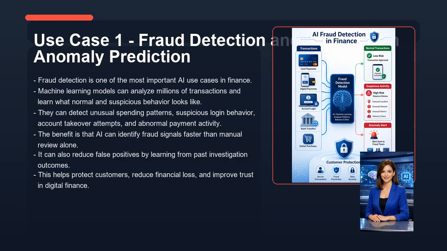Now let's look at use case 1, fraud detection and transaction anomaly prediction. Fraud detection is one of the most important AI use cases in finance. Machine learning models can analyze millions of transactions and learn what normal and suspicious behavior looks like. They can detect unusual spending patterns, suspicious login behavior, account takeover attempts, and abnormal payment activity.